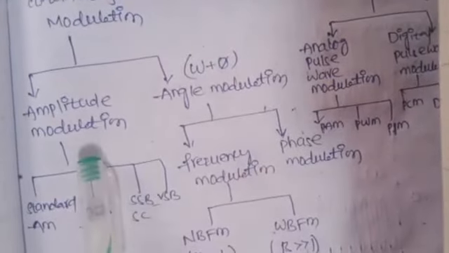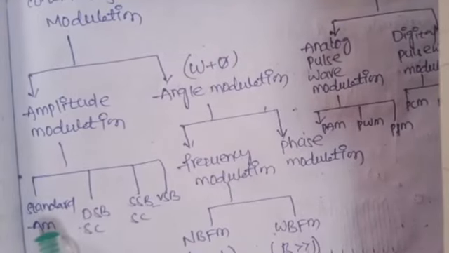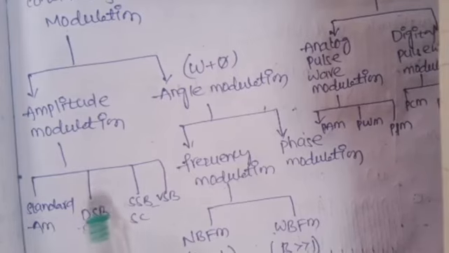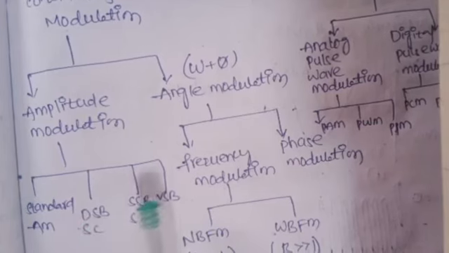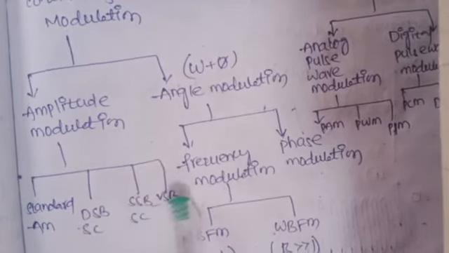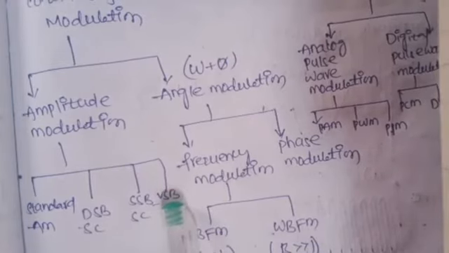Amplitude modulation has four types. One is standard AM, that is conventional amplitude modulation, double sideband suppressed carrier amplitude modulation, single sideband suppressed carrier amplitude modulation. Next, the last one is vestigial sideband amplitude modulation.